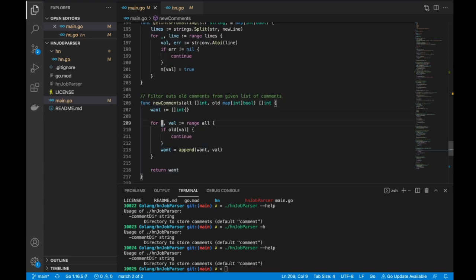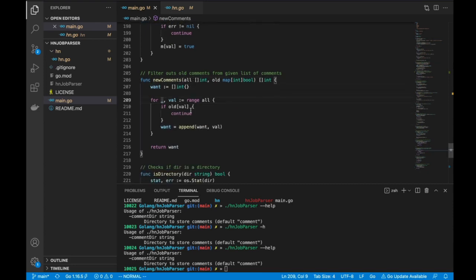Right, so this removes basically everything that exists in the old map. It filters out old comments from the given list of comments. It's just going to do a check: does the entry exist in the map? If yes, then ignore it. If it does not, then this is what we are interested in, right? And in the end, we just return it. Plain simple.